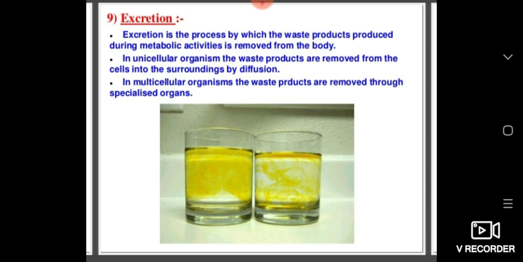You know the unicellular organisms and multicellular organisms. In unicellular organisms, the waste products are removed from the cells into the surroundings by diffusion. For example, in amoeba, excretion takes place from the surface of the body. In multicellular organisms, the waste products are removed through specialized organs. Specific organs are present to remove the waste products and perform the same function.